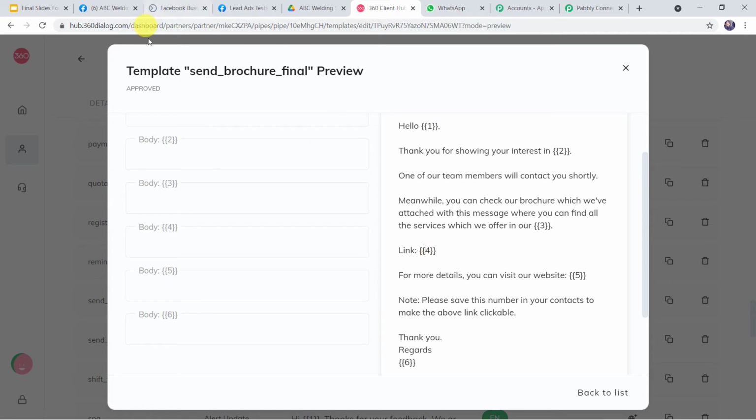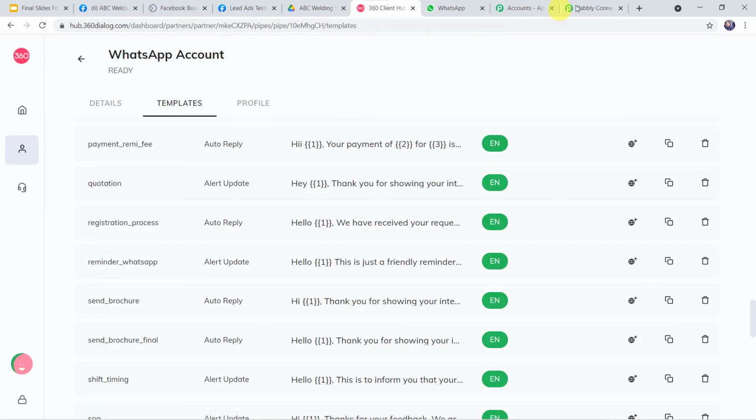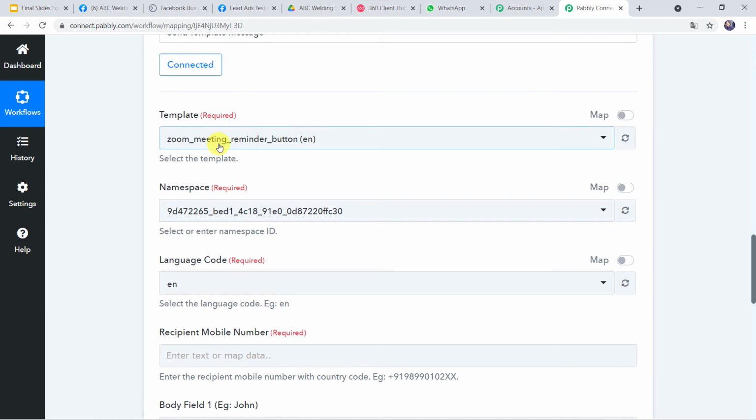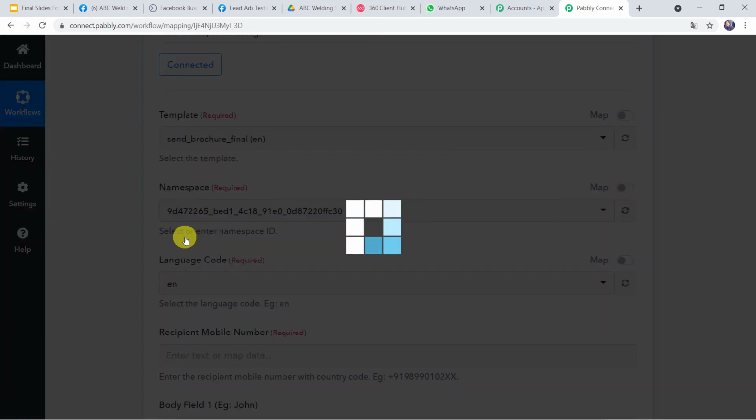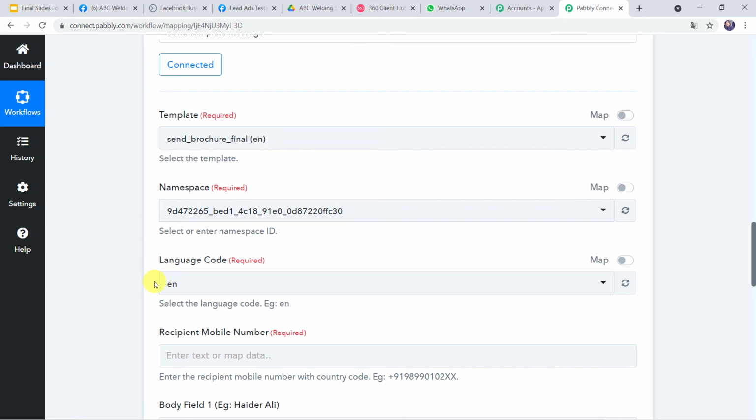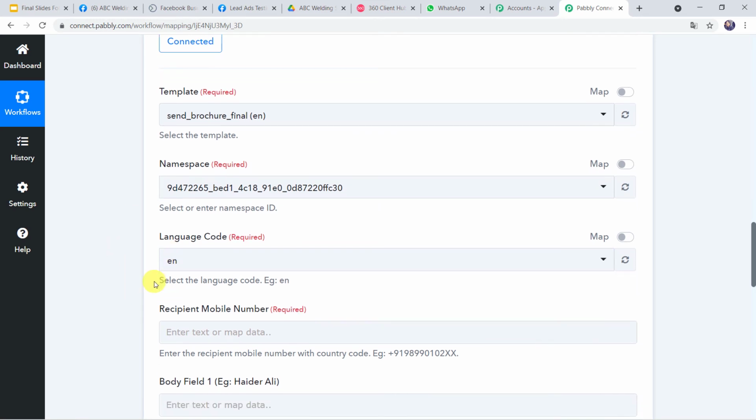Okay, so let us select this template, Send Brochure Final in Pabbly Connect. So I'll simply close this template and let's go to Pabbly Connect, and here we are going to select the template name, Send Brochure Final. Now here we can see the namespace and the language code is automatically captured. So we are not going to change anything now.